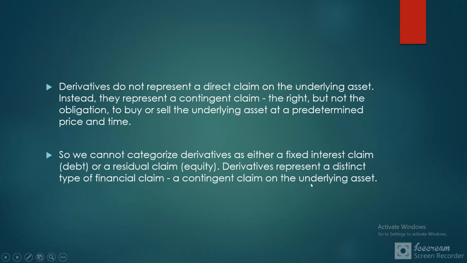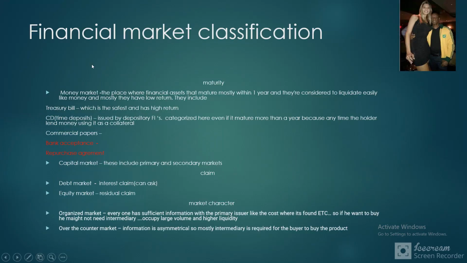Another way to classify a financial market is based on the market character. For example, there is an organized market and over-the-counter. In an organized market, one can get every piece of information about the company, its financial statements, its financial ratios, and any other information about the company's shares.